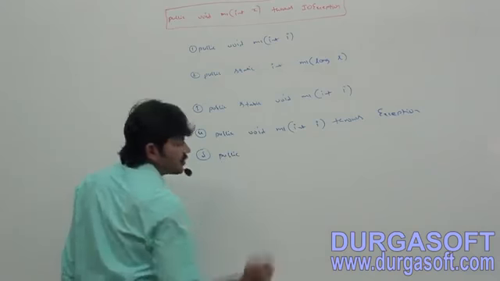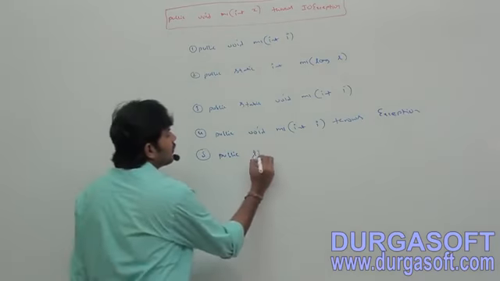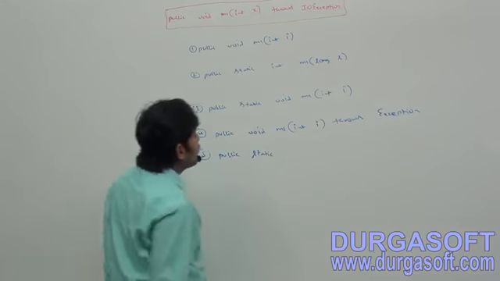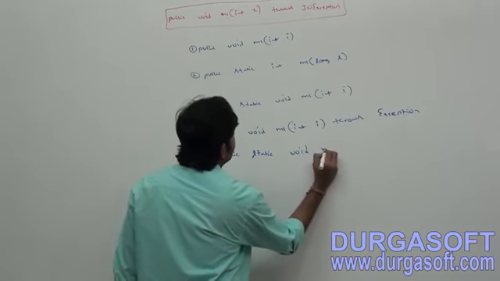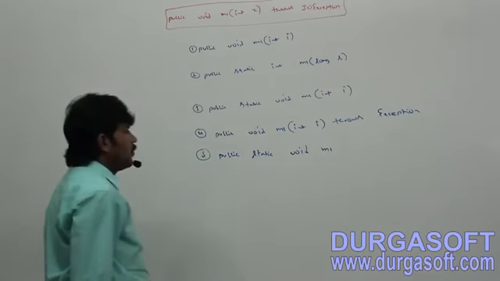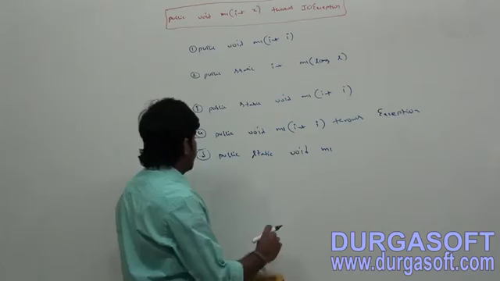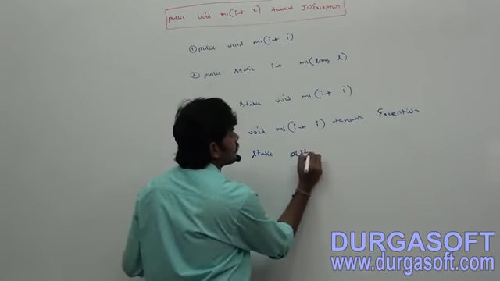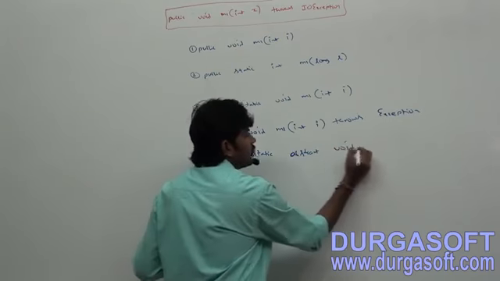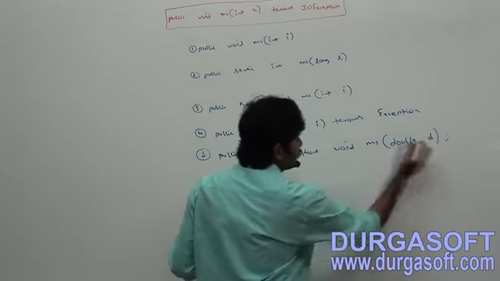Last one: public static abstract void m1(double d).